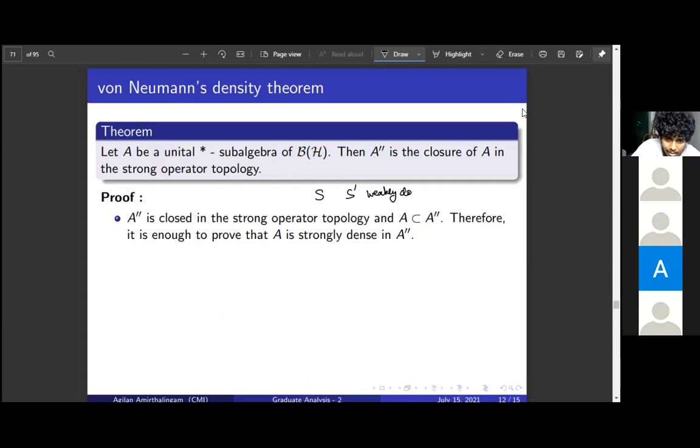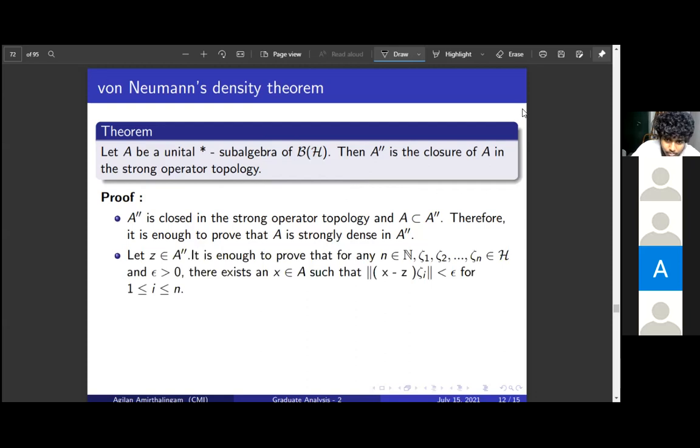For that, we will first look at the basis of the strong operator topology.